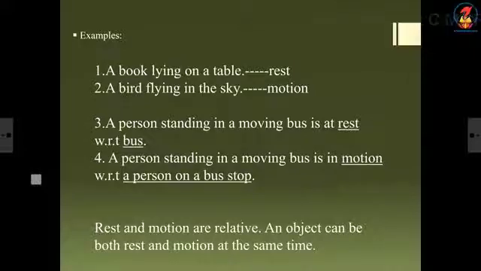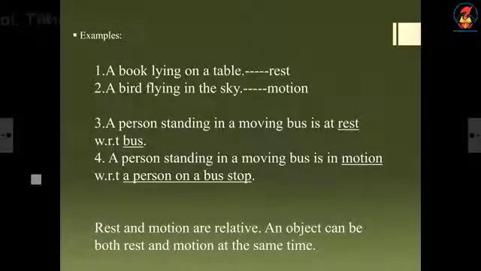A person standing or sitting in a moving bus is at rest with respect to the bus, with respect to the co-passengers, or with respect to the driver. Okay, he will be at rest.